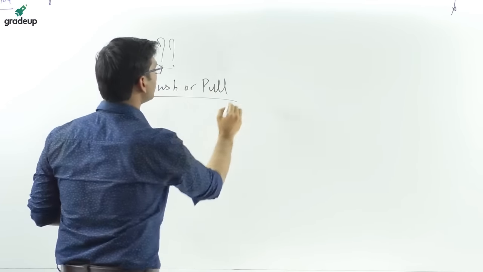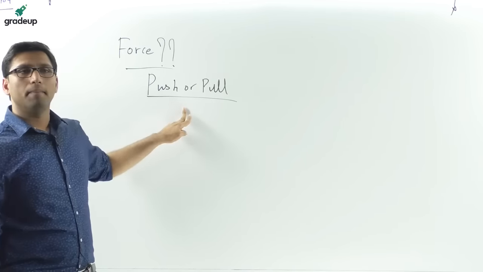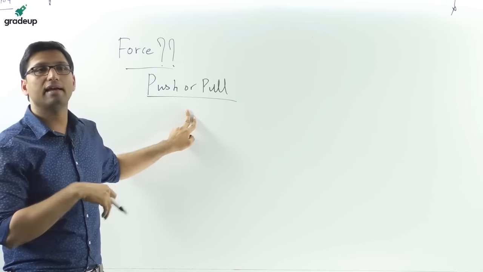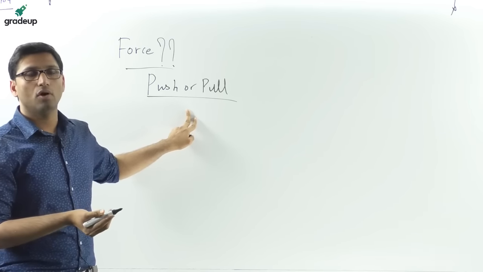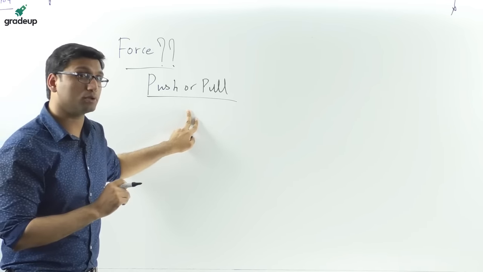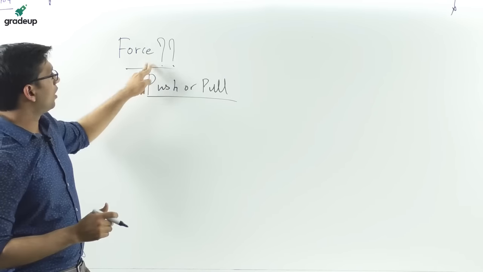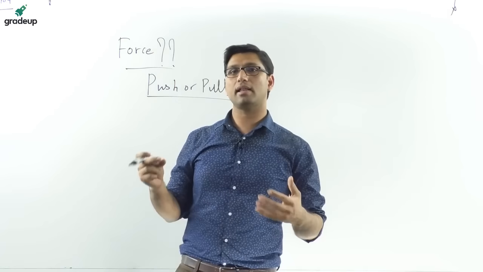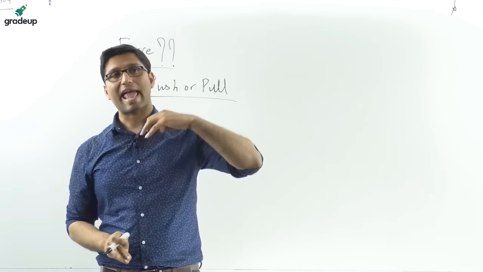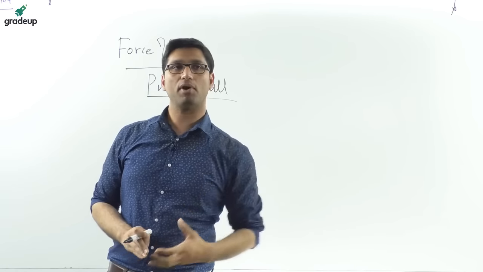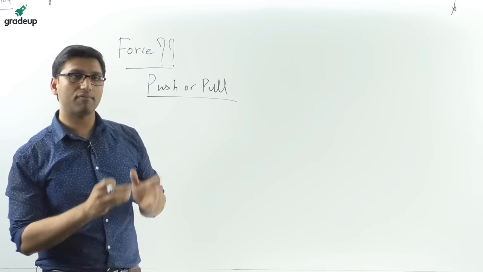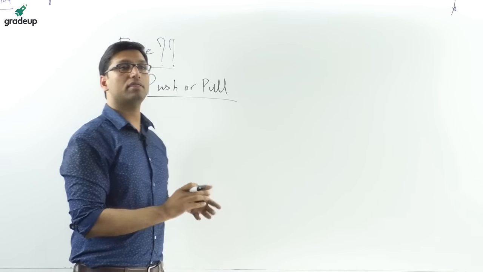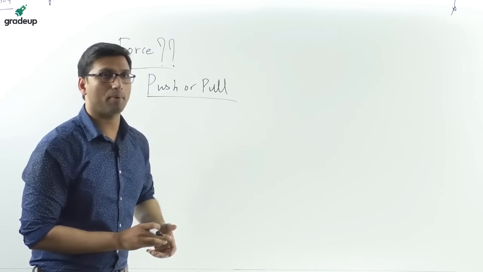Let me tell you, this is just one kind of force. There are other kinds of forces also, like gravitational force, electrical forces, and different mechanical forces also. But this force, my friends, is something, an external agency whose end result is to cause a motion in a body. So when the interaction is such that we cause a motion to a body, then we say the force has been applied to a body.